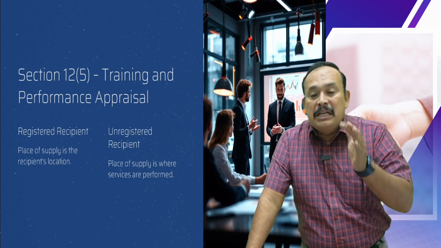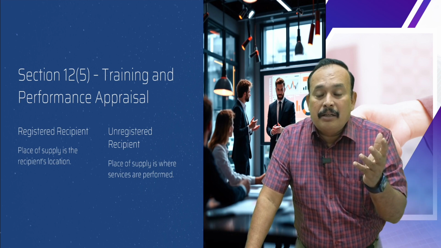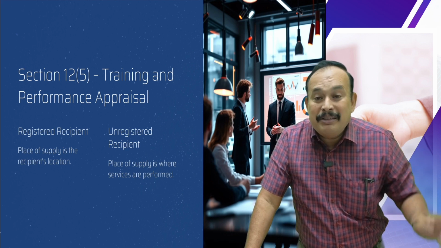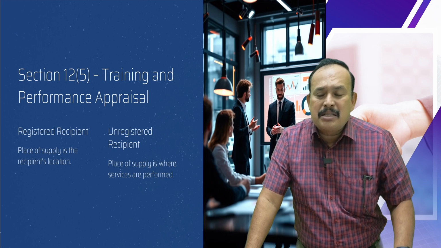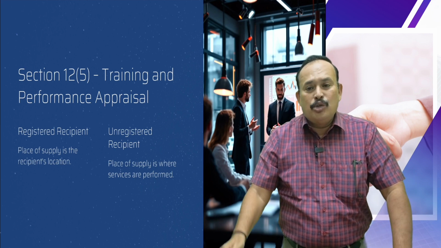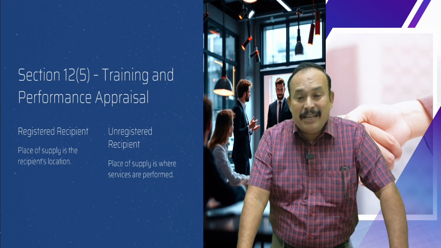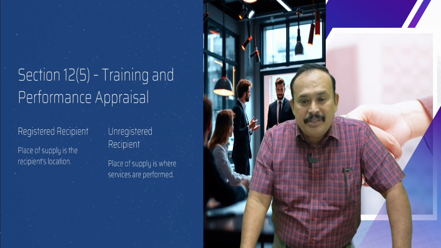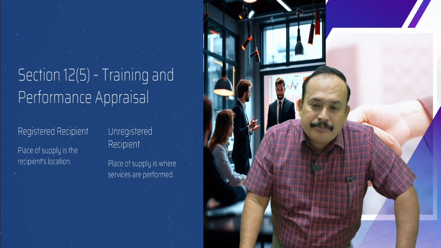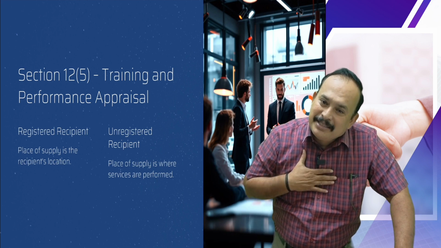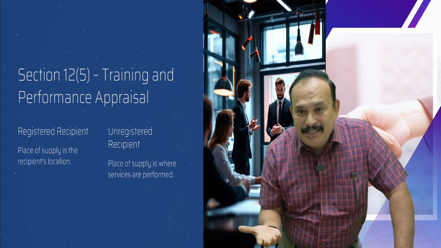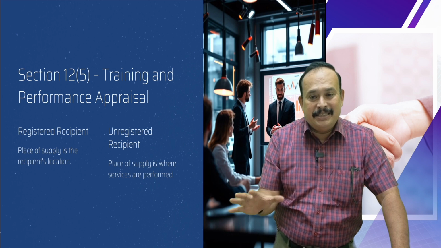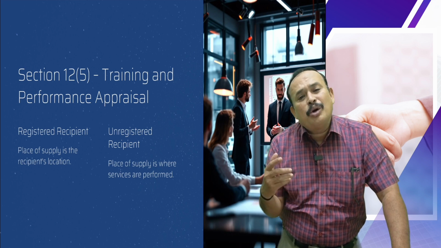Sir, suppose the Delhi based company says, Rafi sir, we have not opted for registration, we are unregistered under GST law, but their employees came to my place in Chennai to have training in GST. I provide the training to the Delhi based company, an unregistered person, to their employees in Chennai. In that case, place of supply goes to Chennai. Location of supplier Chennai, place of supply also Chennai. For the supplier, it is liable to pay CGST and SGST because it is an intrastate supply.